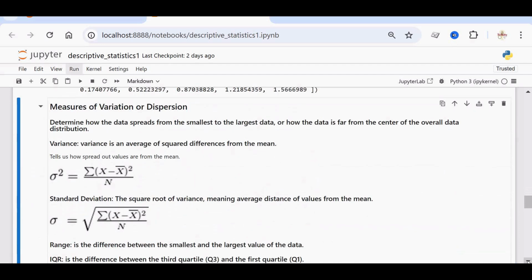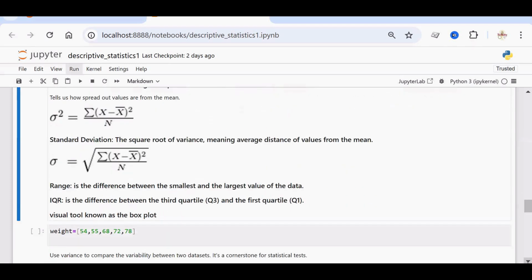Okay. The next category of measure is measures of variation or dispersion. It describes how the data is spread from the smallest to the largest data. Okay. Basic measure in statistics is variance. Variance is the average of squared differences from the mean. It tells how spread out the values are from the mean. So the formula to find out the variance is sigma square is equal to summation of x minus x bar the whole square divided by n, where x is the data point and x bar is the mean. Standard deviation is just the square root of the variance, that is the average distance of values from the mean.